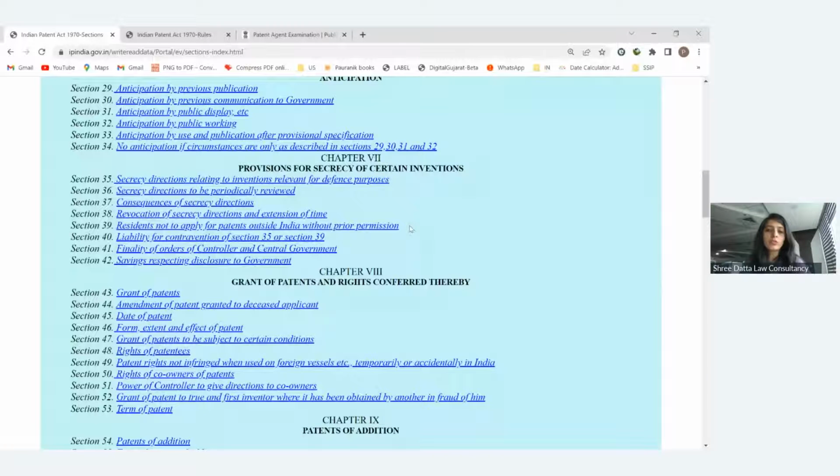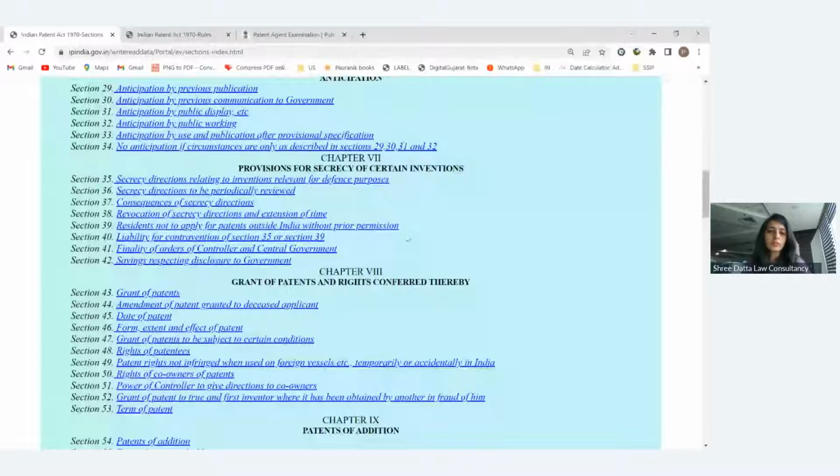For that also they have given a particular timeline. After receiving the permission, the person can directly apply in the other country, or if the office has not responded and the timeline given in the act is completed, then after that people can apply for the patent application outside India.